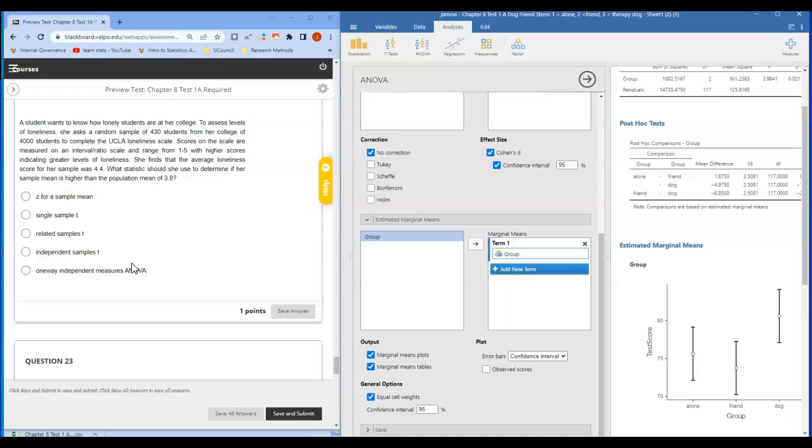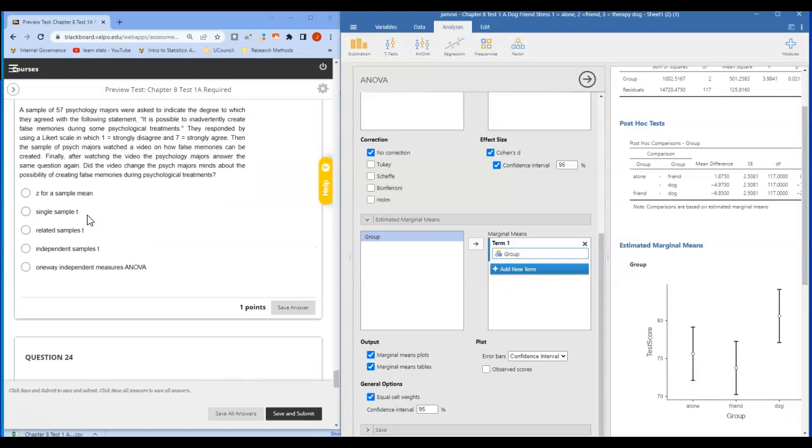So here we have one sample mean that we're comparing to a population mean. So that means it has to be Z for a sample mean or a single T. We're going to choose the single sample T because we do not have a population standard deviation. You can always compute a standard deviation for a sample once you have the sample data, but you can't just get the population standard deviation unless you're given it. So in this case, again, our answer would be the single sample T.